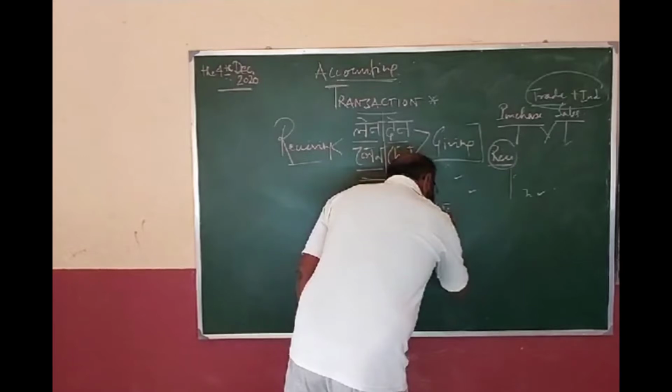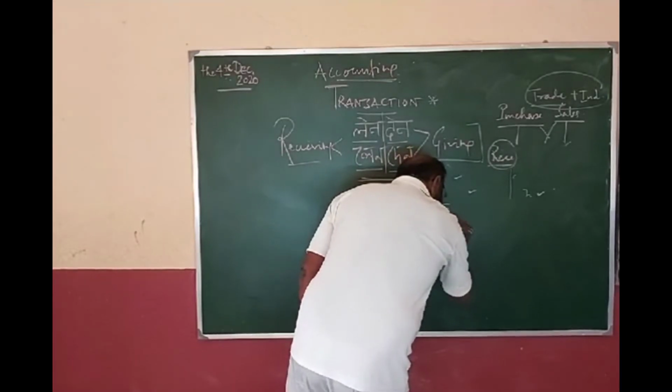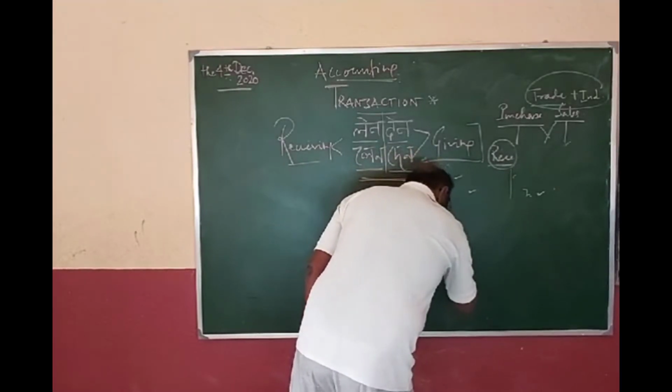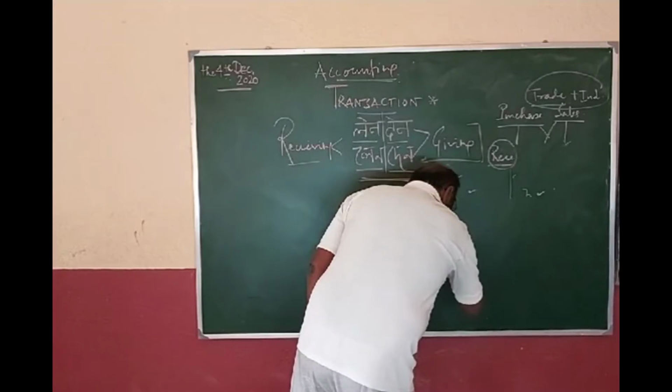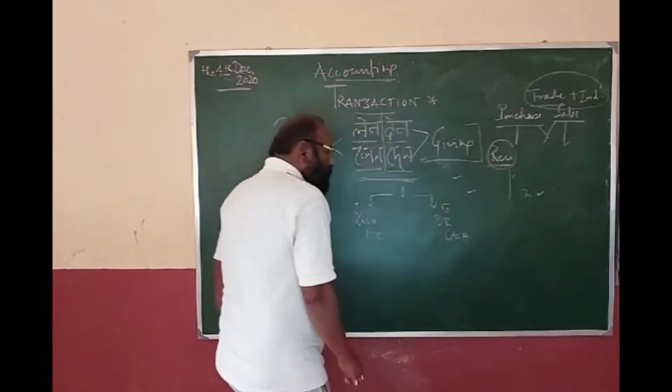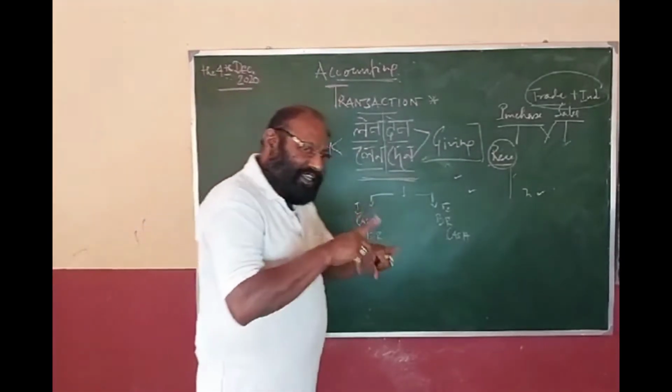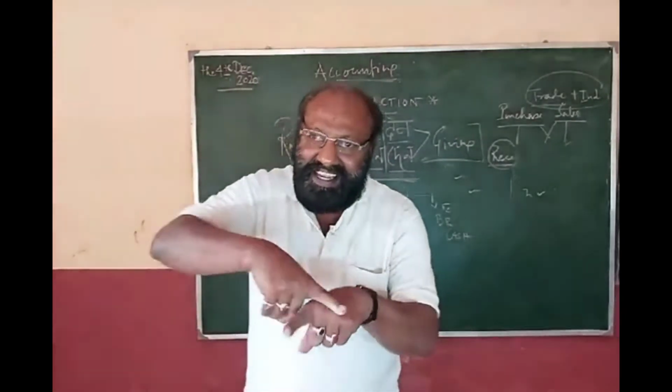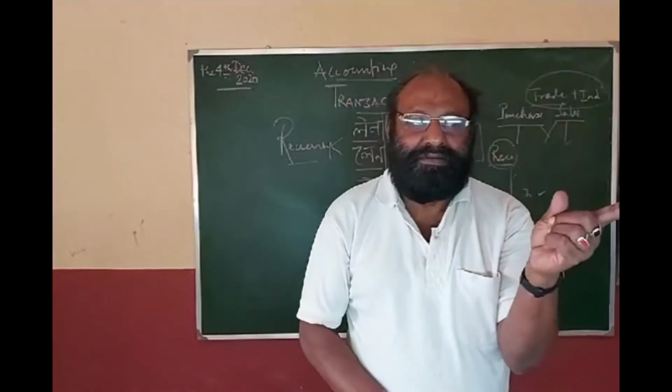And now you are taking the bread and giving the cash. So there are always two parties, and both the parties are getting something and giving something.